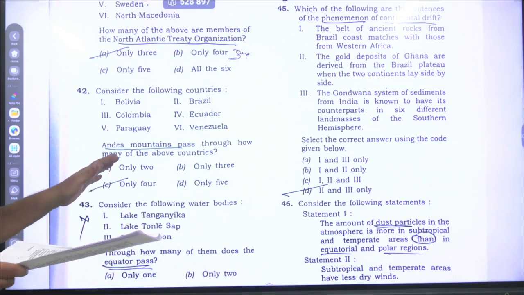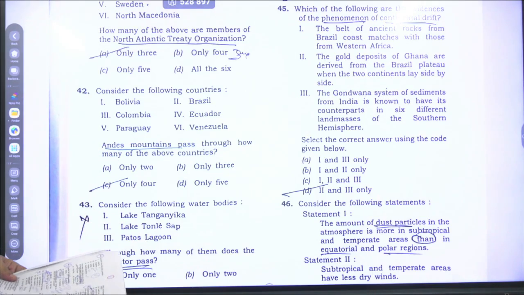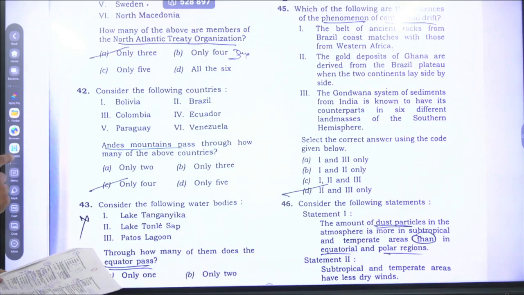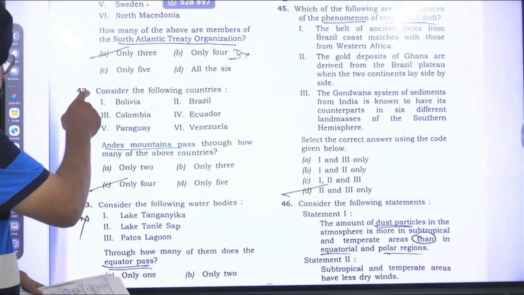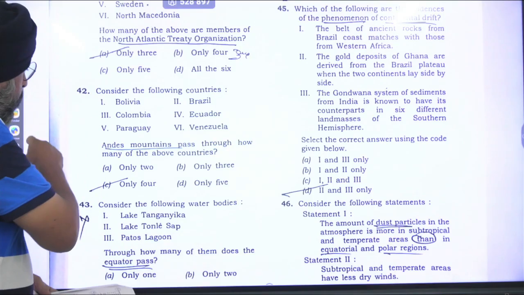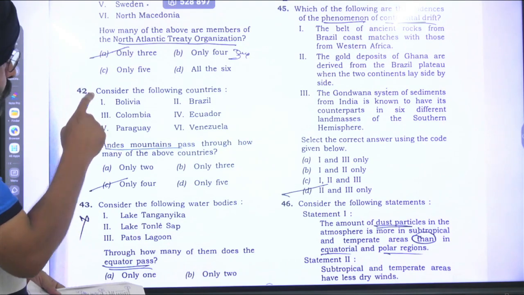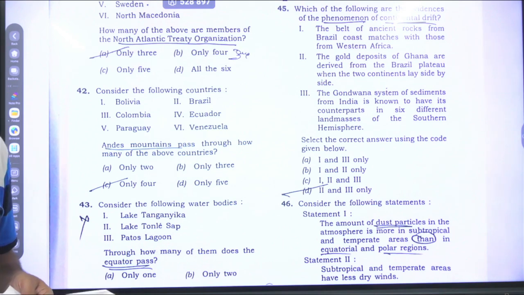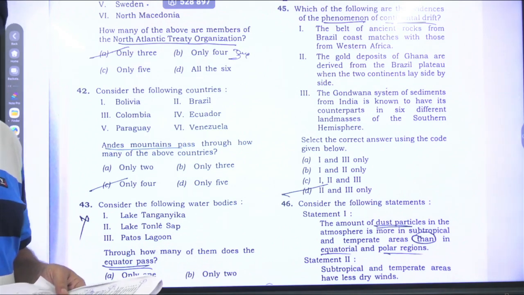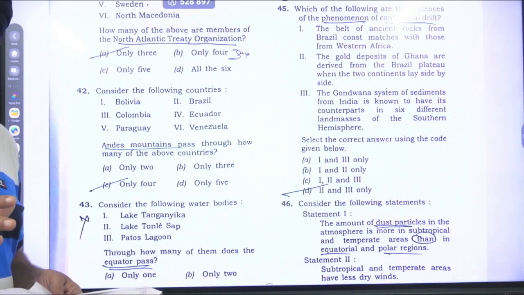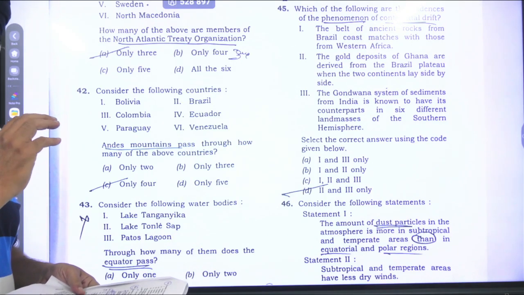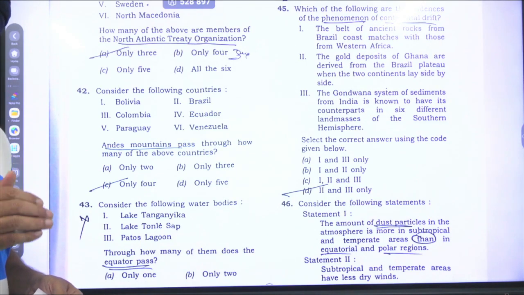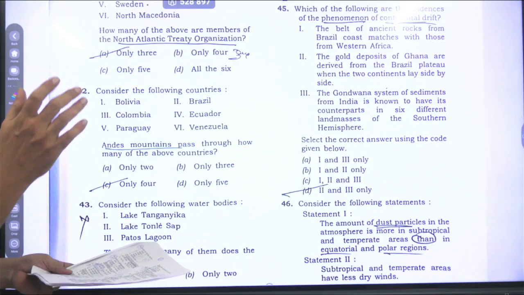If we see the map of South America, we will come to this conclusion that Bolivia, Colombia, Ecuador, and Venezuela are the 4 countries through which it passes. But if we see the layer tinting map, you will find the light brown color of the cordillera is there in Brazil also and in Paraguay also.